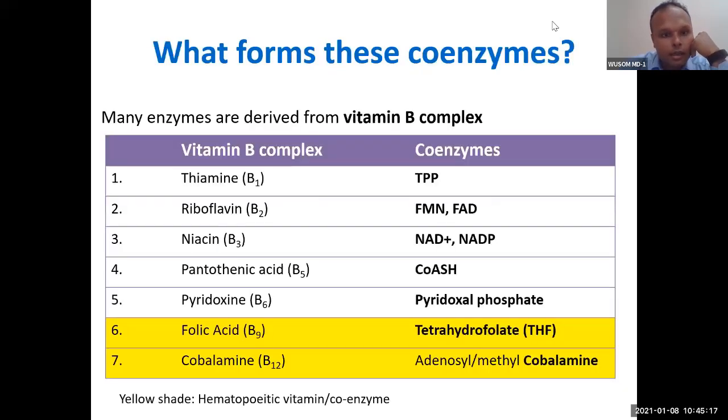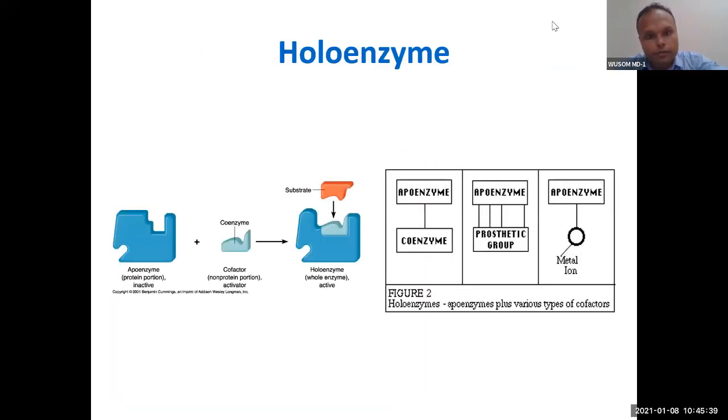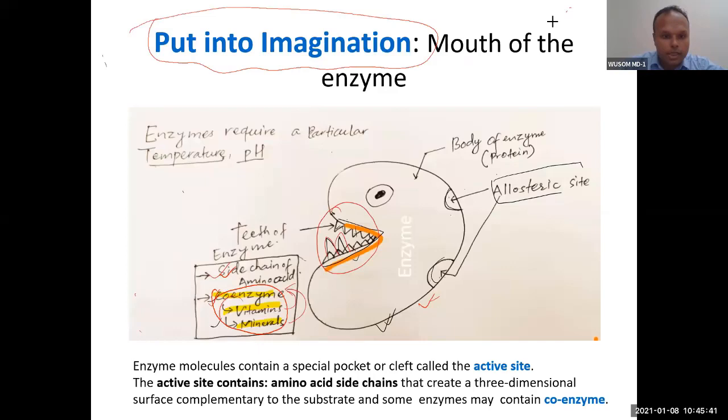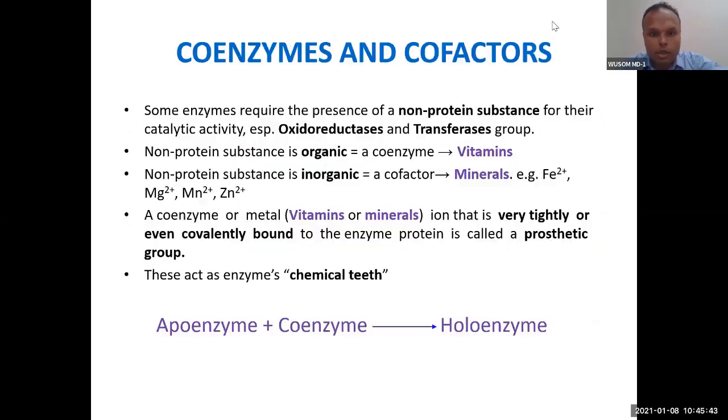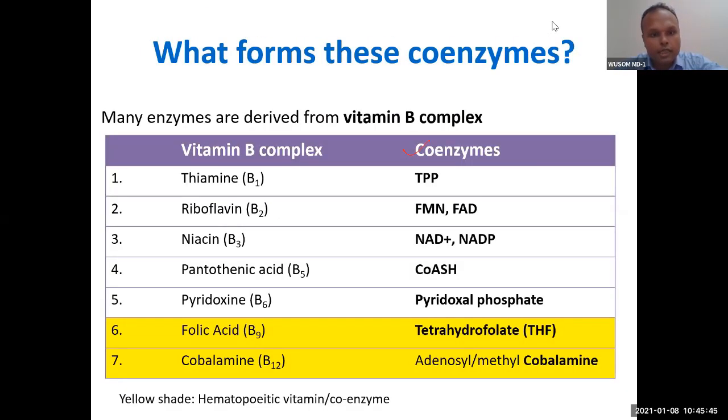Coenzymes are vitamins. You can see the vitamins in the table. The function of this vitamin is that the vitamin will be modified a little bit into another form, and then it will form the part of that enzyme. These vitamins, in their modified form called coenzymes, will form the part of the enzyme.